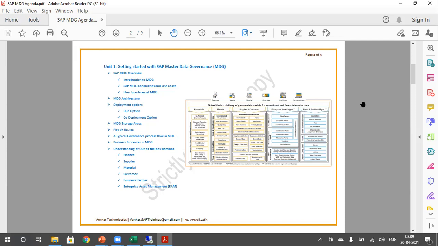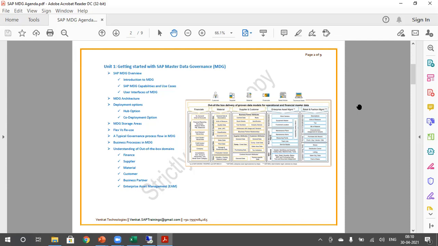so the folks from the functional background, like from MM consultants or SD consultants or FICO consultants. If they are aware of MDG concepts and MDG configurations, they are considered as functional consultants, because if our client is implementing material master, they are the responsible persons to configure all the material master reference data and whatever the material domain relevant configurations, SPRO configurations or whatever, and preparing the specifications and doing the testing and system validations.